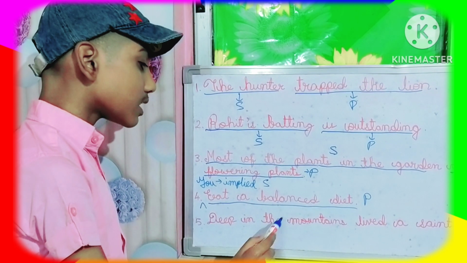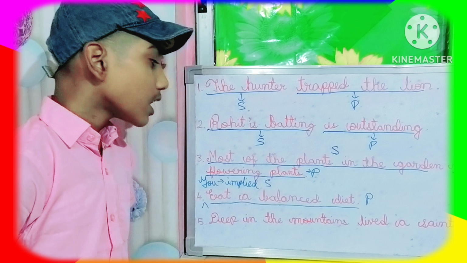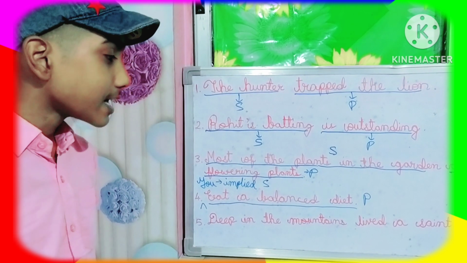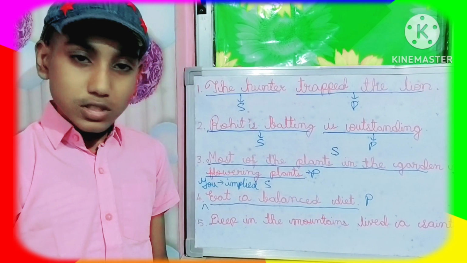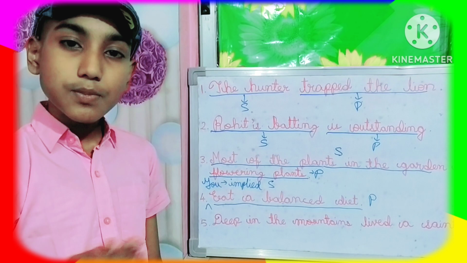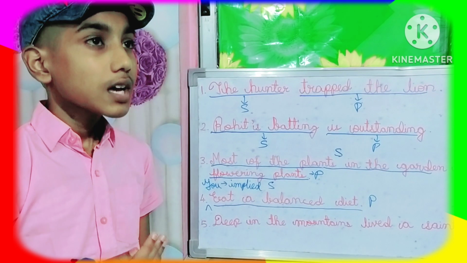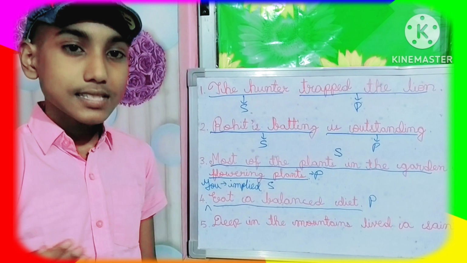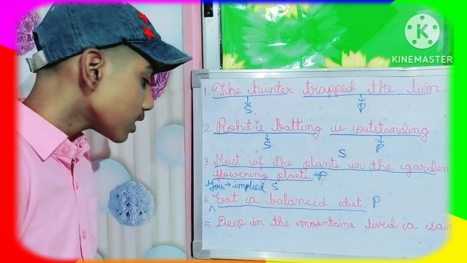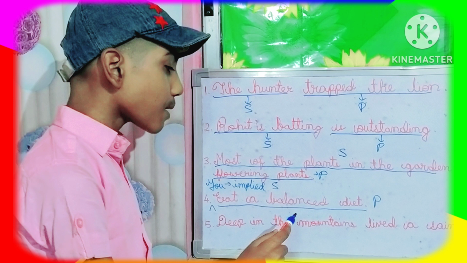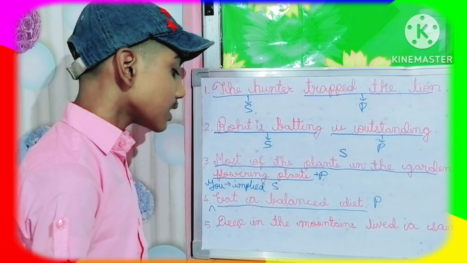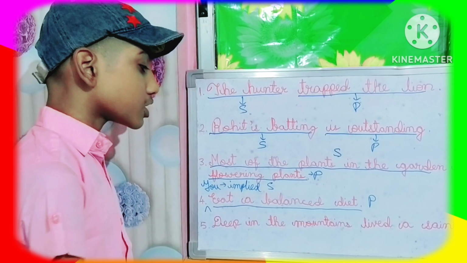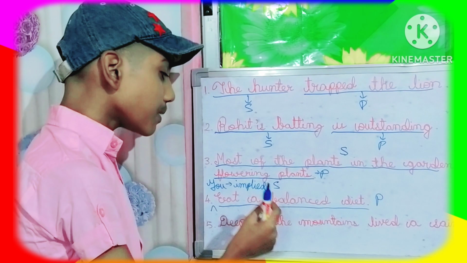Deep in the mountains lived a saint. Now, before discussing this question, let me tell you that in mostly sentences, subject comes before the predicate, but in some exceptional sentences, the predicate comes first and subject comes at the end. Now, see this question. Deep in the mountains lived a saint. Now, here if we ask the question, who lived deep in the mountains?